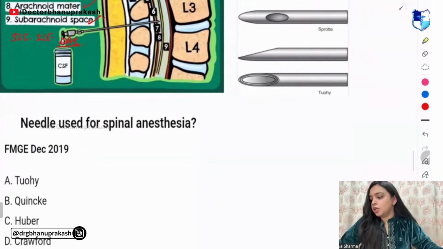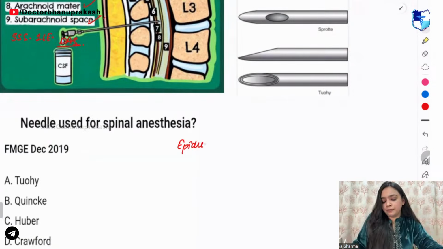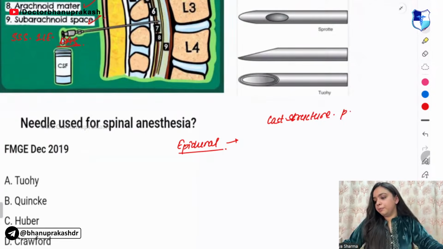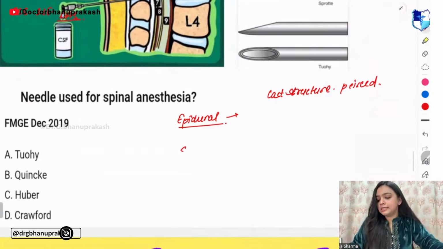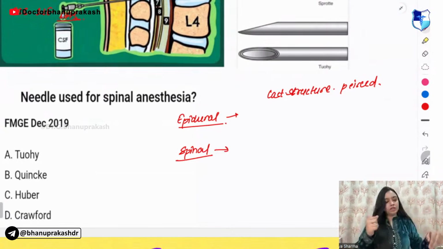Next, if I ask you, which is the last structure pierced in epidural anesthesia and in spinal anesthesia?